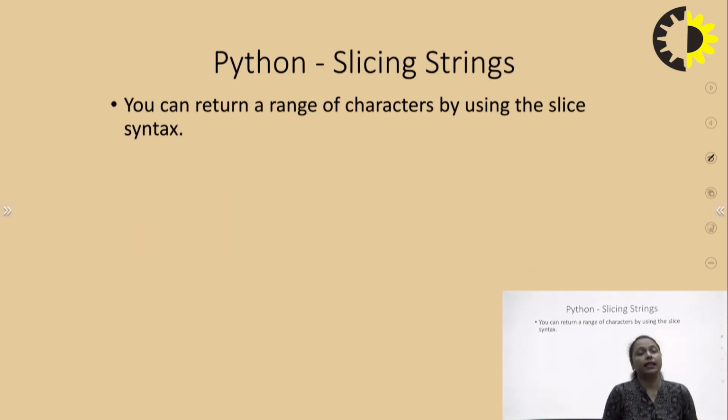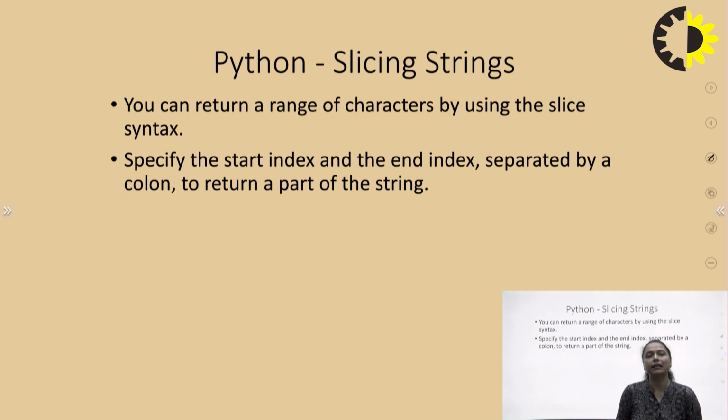Now Python slicing strings. Whenever we want to read part of the string, or we want to create some substrings from our data, for that we require slicing. Slicing will return a range of characters by using the slice syntax.